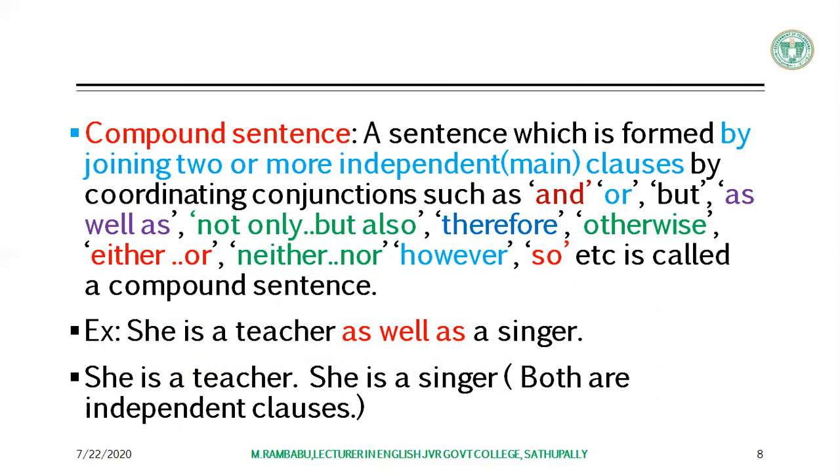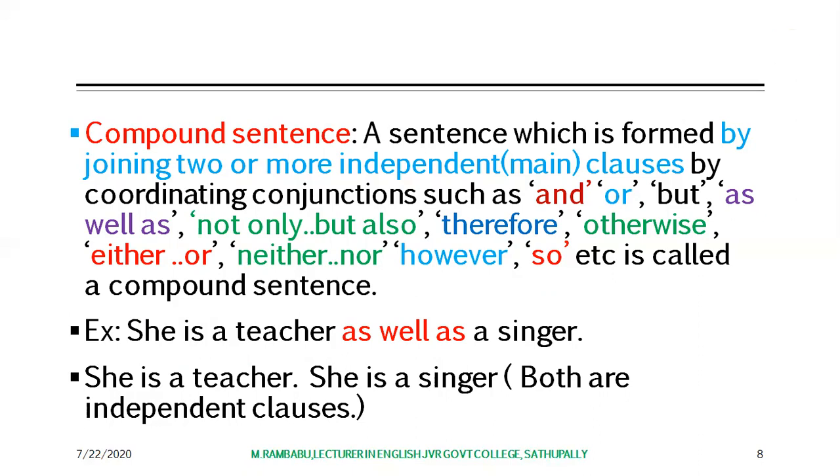What is called a compound sentence here? Compounding means joining or adding. The phrase itself shows that there is some addition, joining two different things.